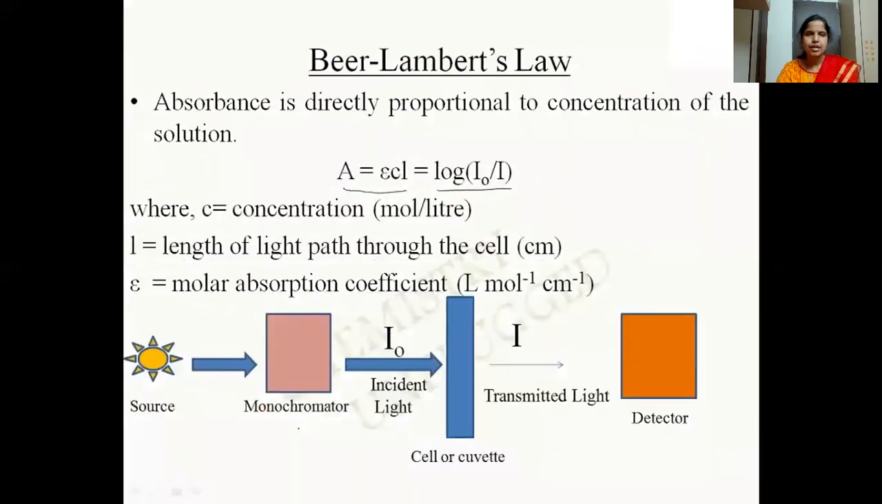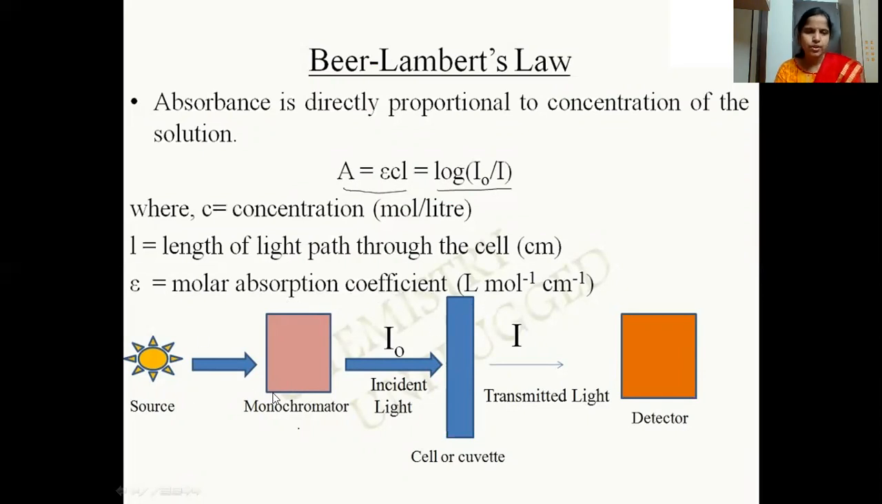So this is what Beer-Lambert's law says: A is equal to epsilon Cl, which is nothing but log I naught by I, where C is the concentration in moles per liter, L is the length of the path through the cell, so this is the cell and how far the light is traveling, and epsilon is the molar absorption coefficient.